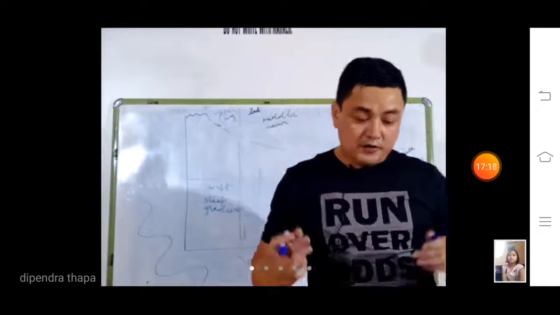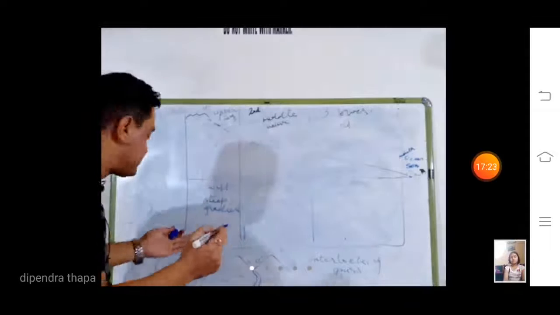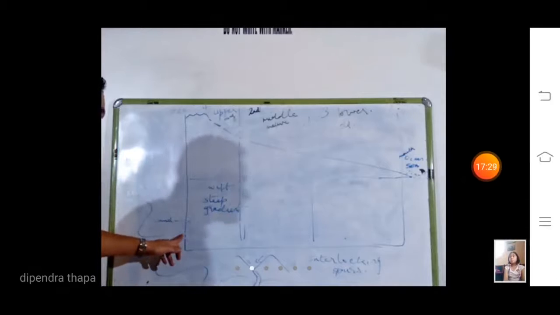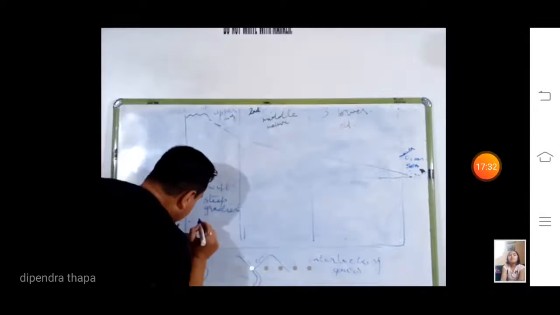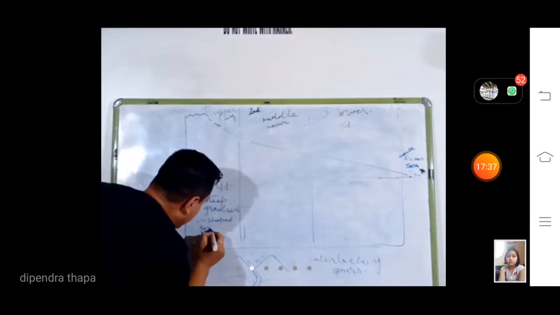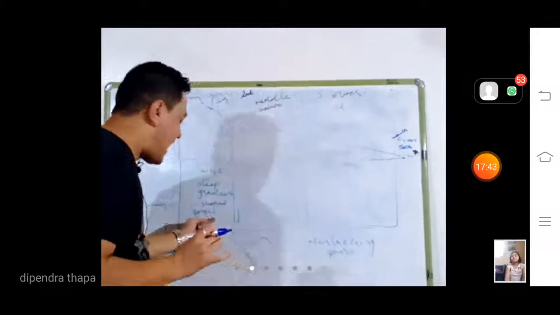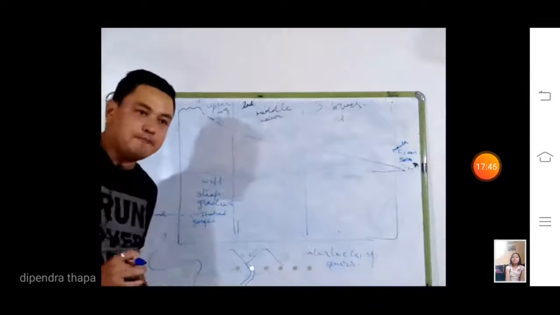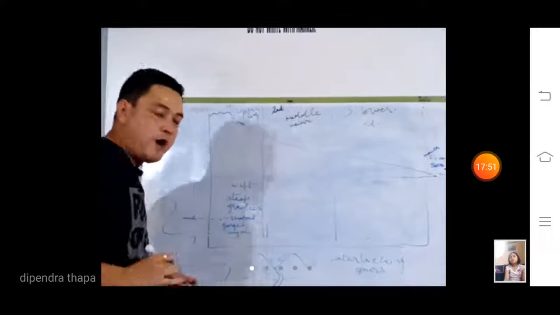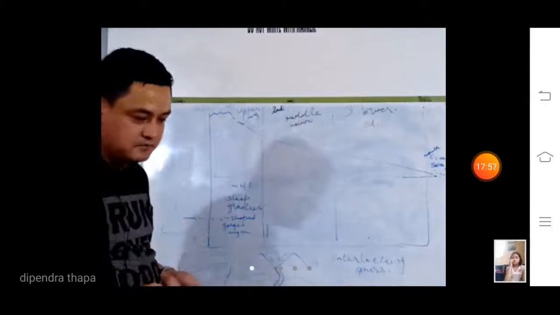Now, in the upper course, a V-shaped valley is formed. Which kind of features or landforms are created? I'm writing landforms here so that you can understand which types of landforms are formed here. The first landform that is formed here is the V-shaped valley. The second landform is gorges. Now a gorge is a narrow, not wide, valley in between the hills and the mountains. Even canyons are formed. A canyon is basically larger than a gorge, but it is a valley only.